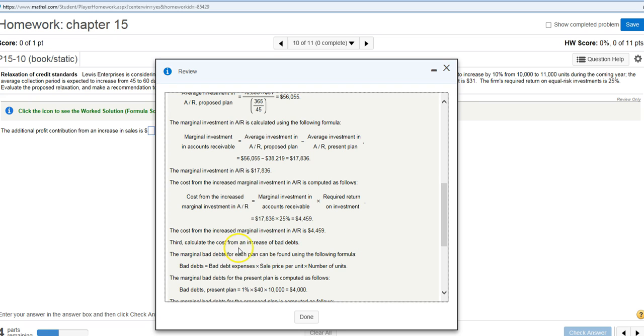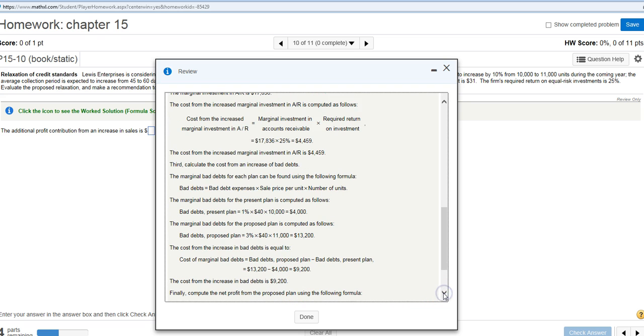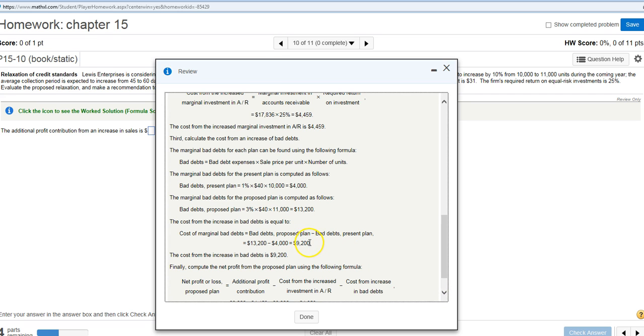Okay, so then we got the bad debts, right? So we got what it's costing us in bad debts, right? So bad debt expenses under the present plan. And you can go through this carefully, and if you need more help, let me know. And bad debts under the proposed plan. So we got an extra $9,200 we're going to have in bad debts. We've increased the bad debts, right? $9,200. So now we compute the net profit from this new plan.